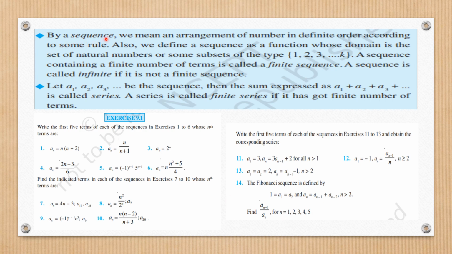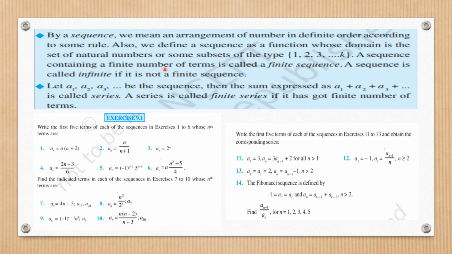What is the basic meaning of sequence? You will start your definitions from here. By a sequence, we mean an arrangement of numbers in definite order according to some rule. Also, we define a sequence as a function whose domain is the set of natural numbers, meaning the values come from the natural numbers themselves, or some subsets of the type 1, 2, 3, and so on up to k.